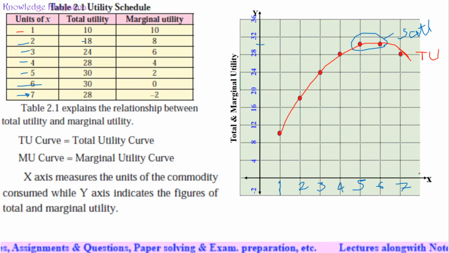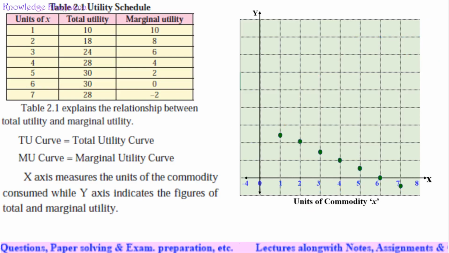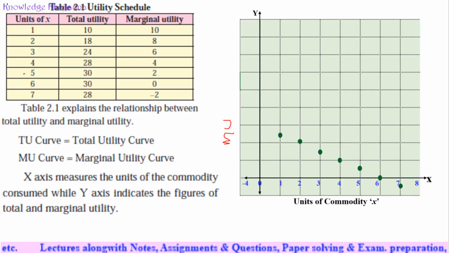This is the x-axis and this is the y-axis, and what is shown is commodities consumed. Similarly, if we plot units of commodity against marginal utility, then for the first unit of x, the marginal utility is 10.